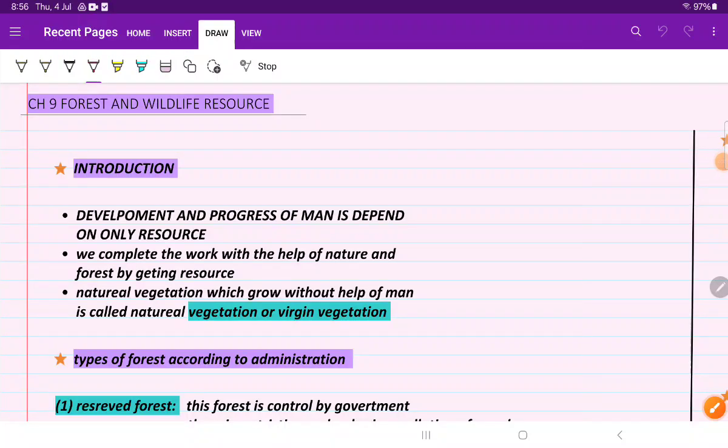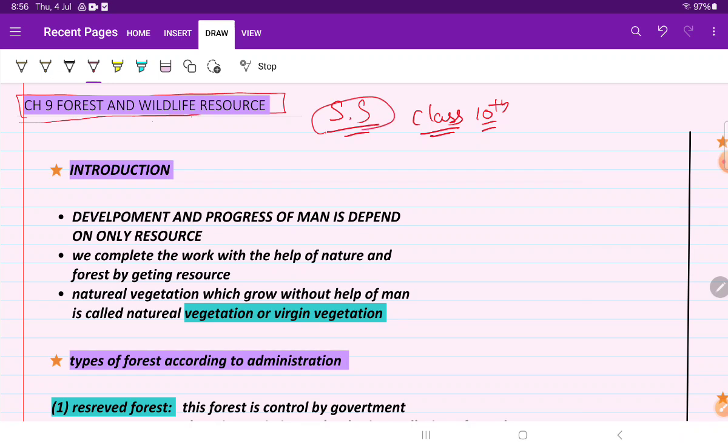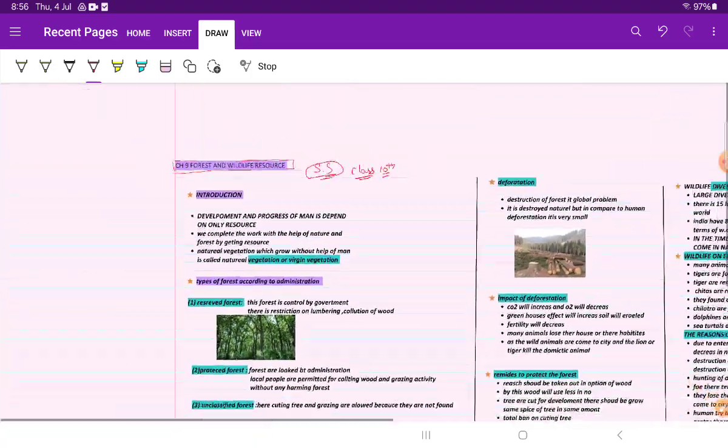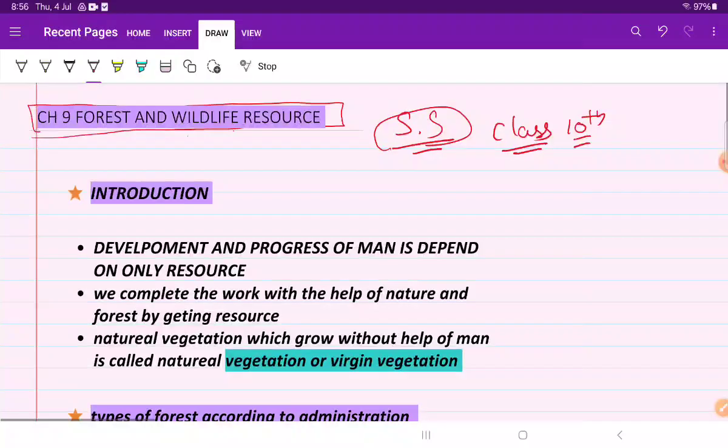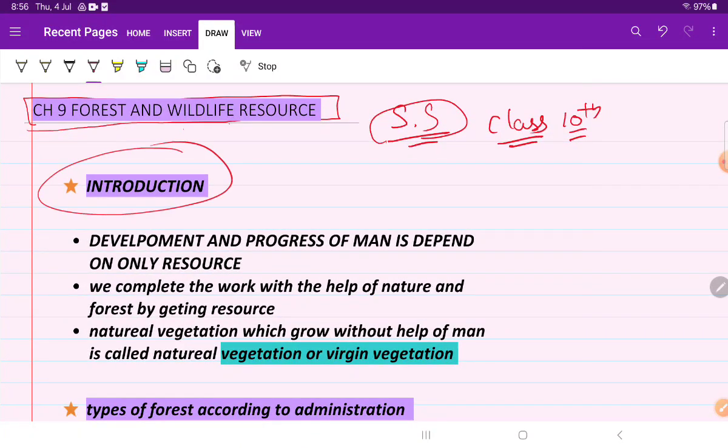So this is our first video of SS class 10th. Here we are going to do chapter number 9, forest and wildlife resources. As this is the first video of SS, we are going to complete this chapter in two parts. Let's start with the introduction of this chapter.